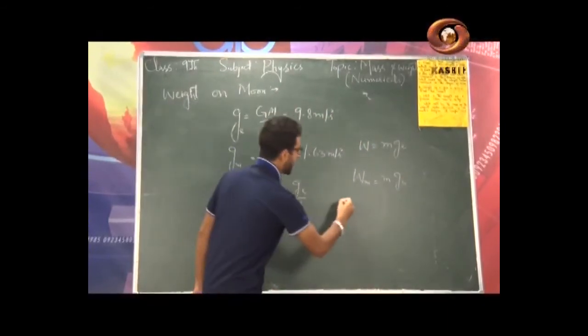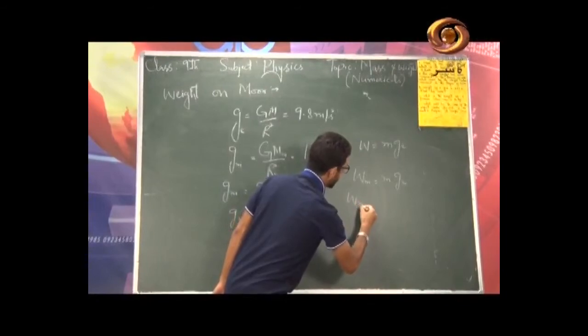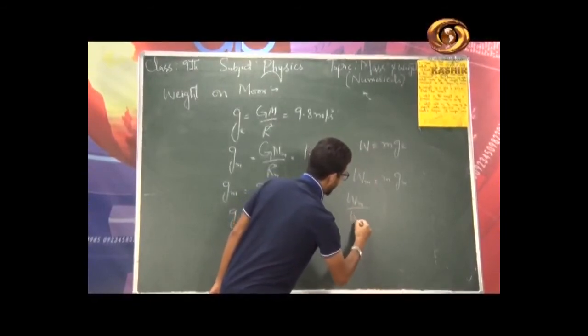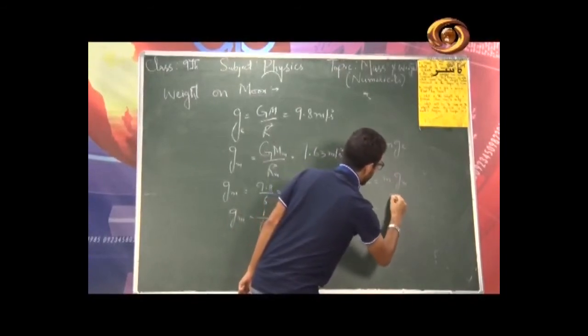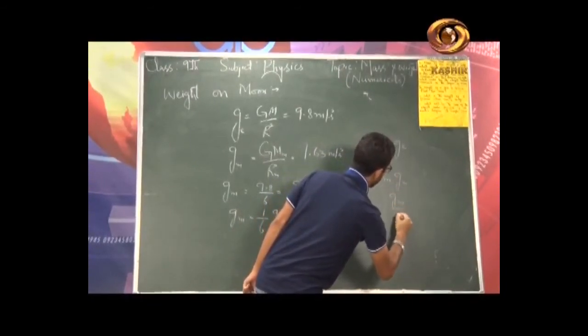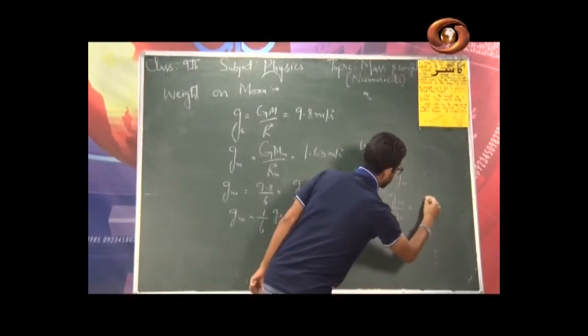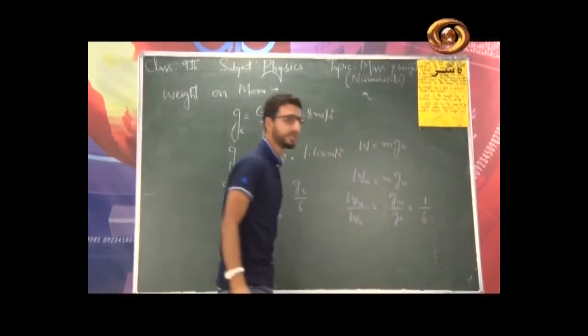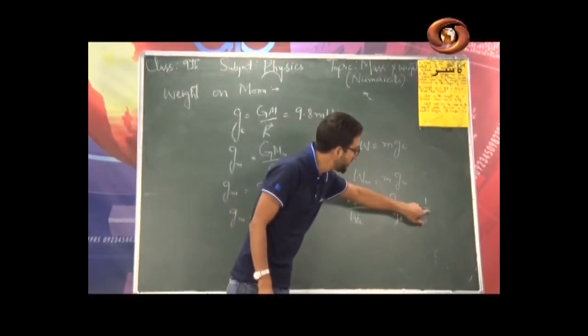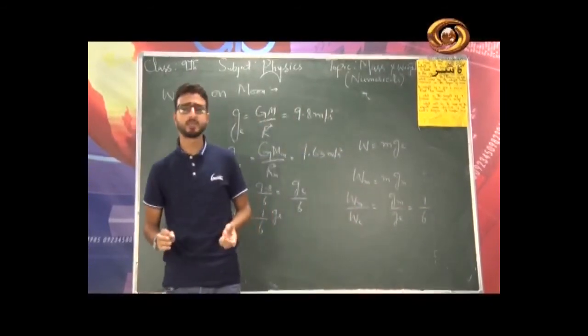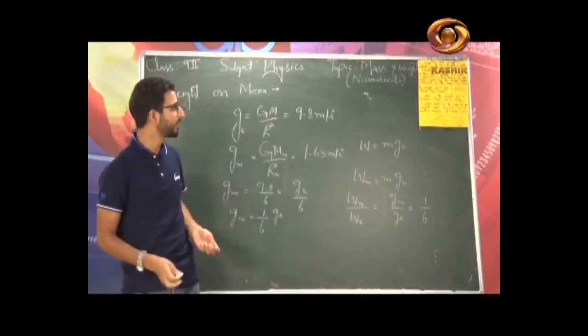Now let me write this W_m, that is weight on the surface of moon, divided by weight on the surface of earth. It is equal to m, and m will cancel. This is g_m divided by g_e. So this is again equal to 1/6. So weight on the surface of moon will be 1/6 times the weight on the surface of earth. You can easily calculate it from the numerical.